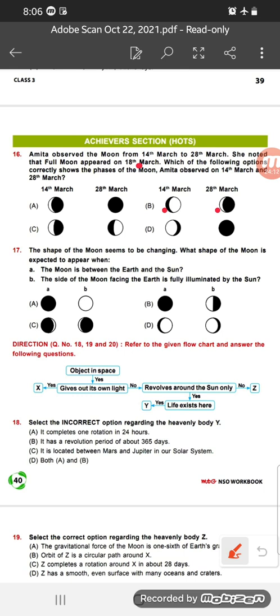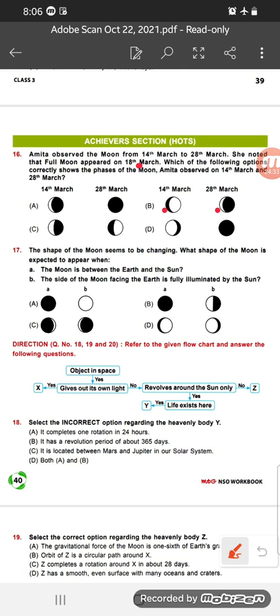Okay. So here option number B is the right answer, because if the 18th March is the full moon, then what will be before the full moon? Much of the moon has already come up, only a little black remains. So this is the waxing gibbous moon, and after full moon, after 14 days it appears again as the new moon.